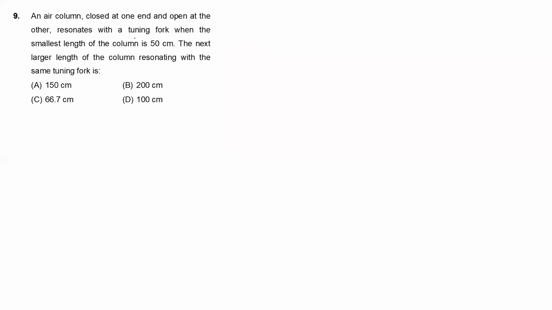An air column closed at one end and open at the other resonates with a tuning fork. When the smallest length of the column is 50 centimeters, the next larger length of the column resonating with the same frequency is how much? That means, students, you see that it is closed like this. Let it be a tuning fork.